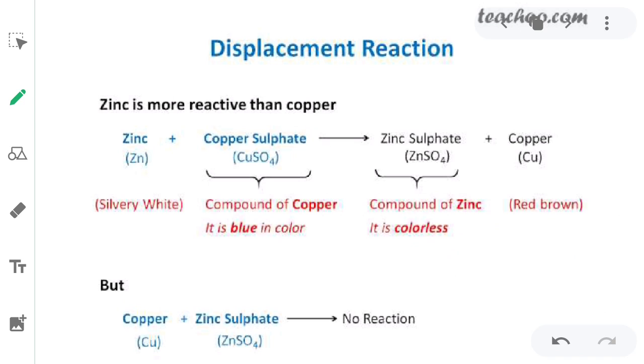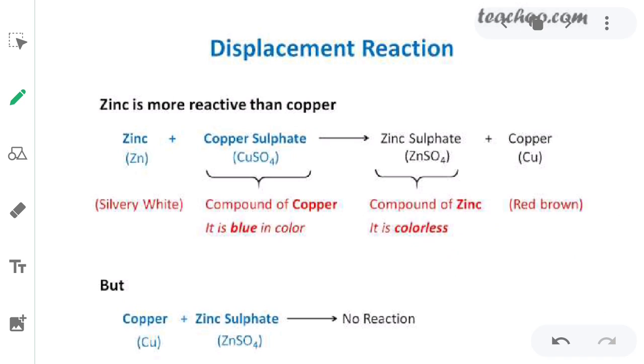Here we have also given an example: when zinc reacts with copper sulfate, then zinc sulfate forms, and then copper gets released. So here, as zinc is more reactive than copper, this kind of reaction takes place. But when copper reacts with zinc sulfate, no reaction takes place.